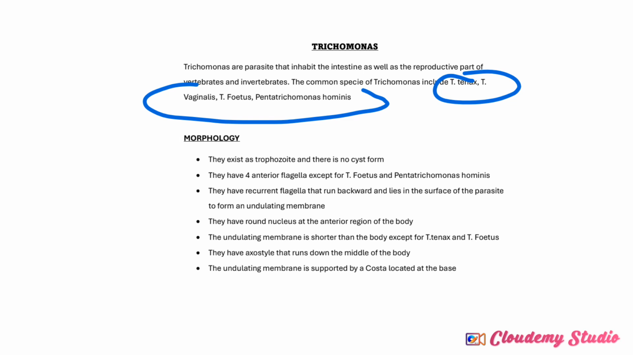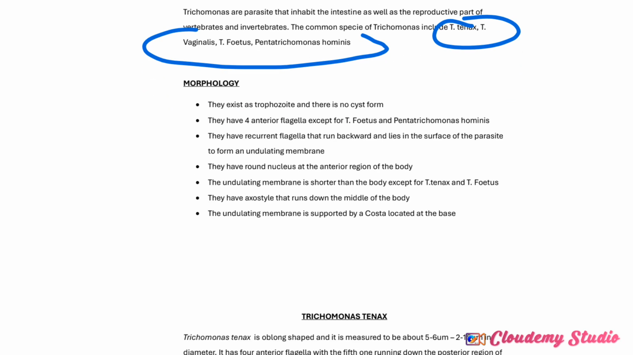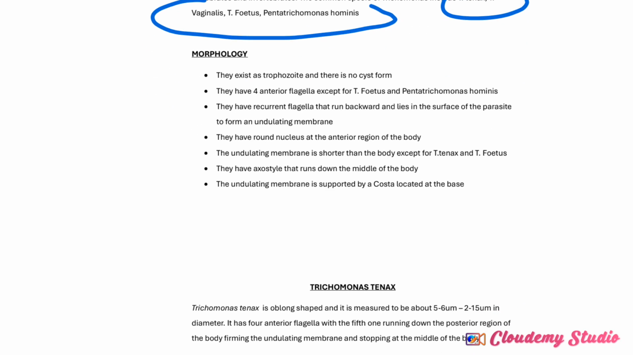They exist as trophozoites without any cystic form. They have no cystic form. They have 4 anterior flagella, except for Trichomonas foetus and Pentatrichomonas hominis. From the word penta, it means 5, right? So Trichomonas foetus has 3 and Pentatrichomonas hominis has 5. But generally, most of them have 4 anterior flagella. They have a recurrent flagellum. When you say something is recurrent, it means something is going backward. You understand? It's going backward.